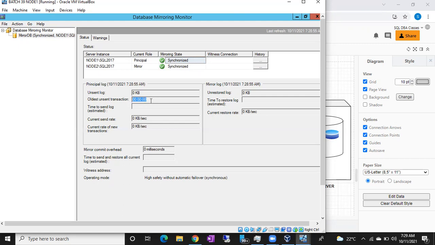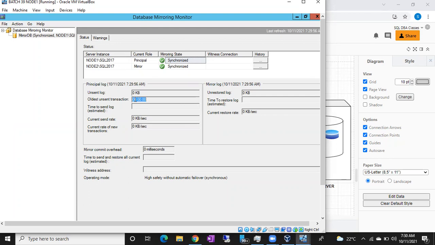Since 6 hours mirroring is not synchronizing; there might be an issue with the principal, or with the mirror server. Or else, huge data is there. Your principal server is up and running and your mirror server is also up and running, no problem with the mirroring, but huge transactions are there. Like 100 crores of transactions, 30 crores, 20 crores, these kinds of transactions will be there sometimes. Imagine synchronizing 10 crores of transactions, it is not a small thing, right? Sometimes it will take 1 day to complete the synchronization.